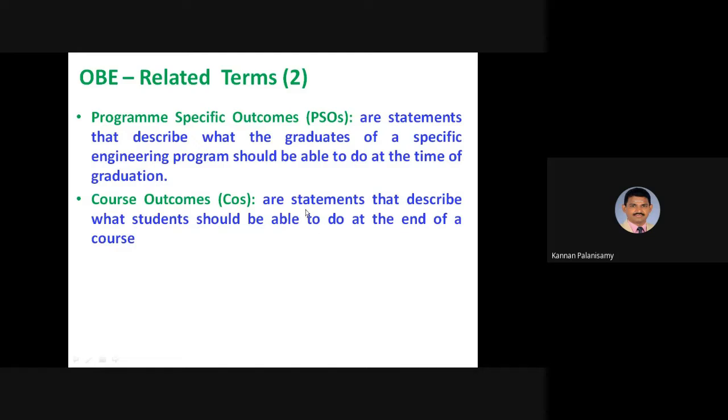Outcome, in the sense, is the statement that describes what the student should be able to do at the end of the course. After completing that particular course, what are all the things the student should possess, right? That is called course outcomes. Each and every course has these outcomes, but since you are an affiliated institution, they are defined by the university and given in the curriculum. Generally, 5 to 6 course outcomes are given for each course or subject.